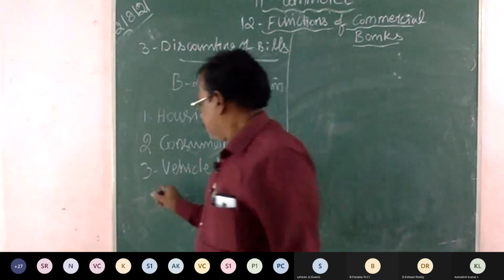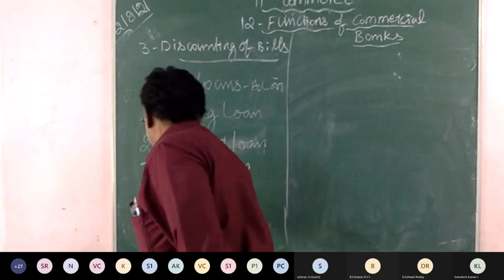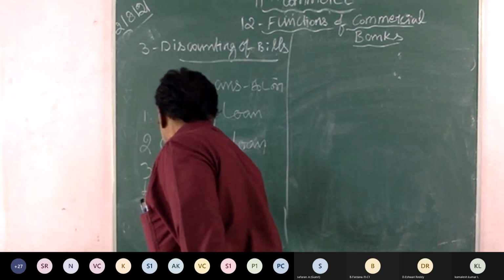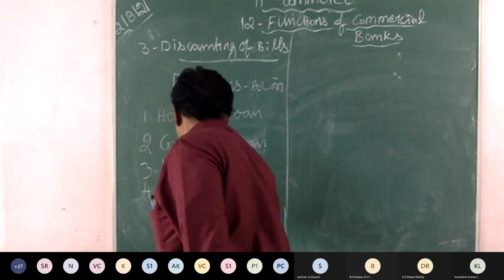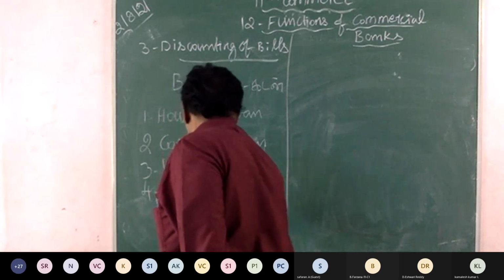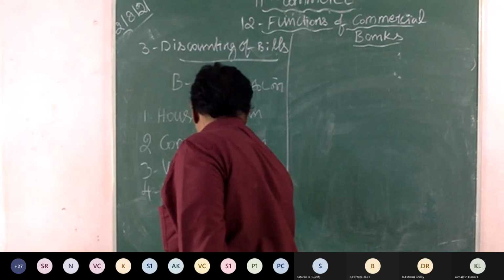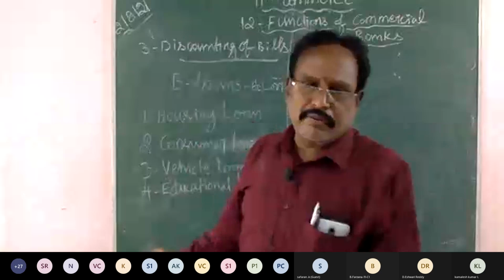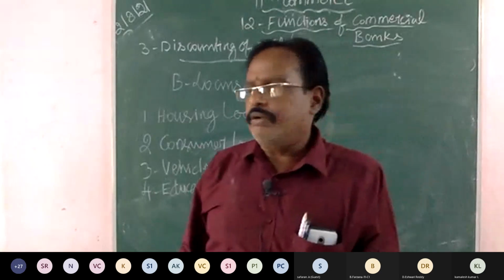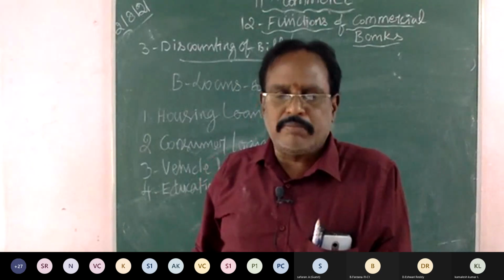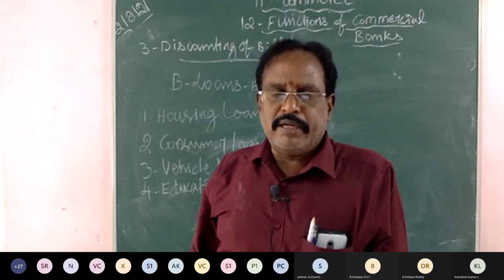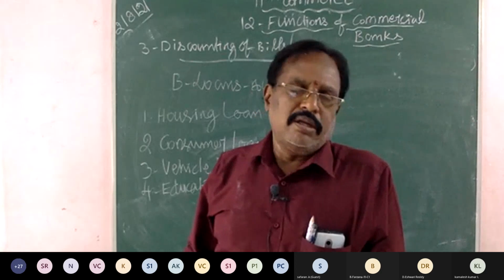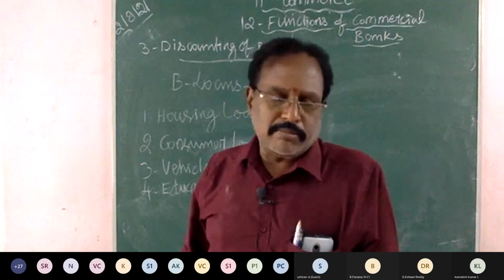And then the fourth one, educational loan. We can say Kalvi Kadan. How do they give it? Once you have completed plus two in school, for further studies you need some money.